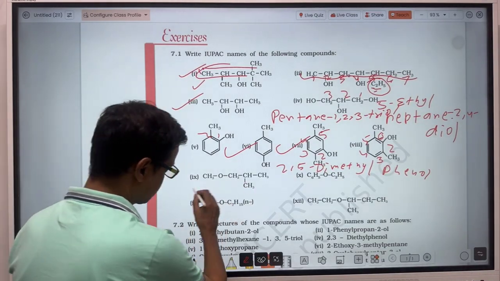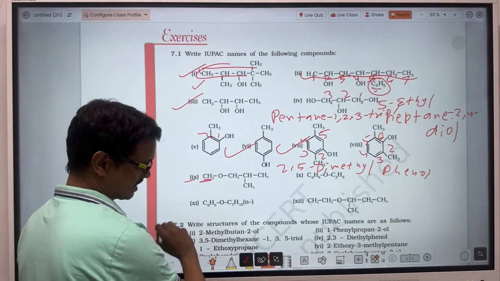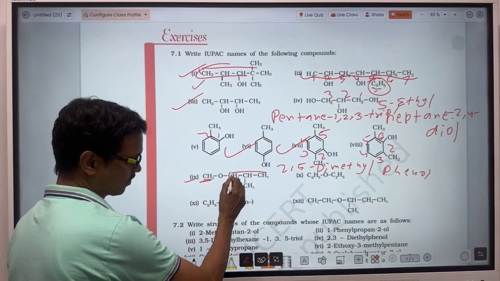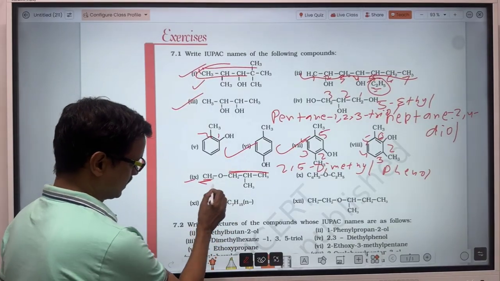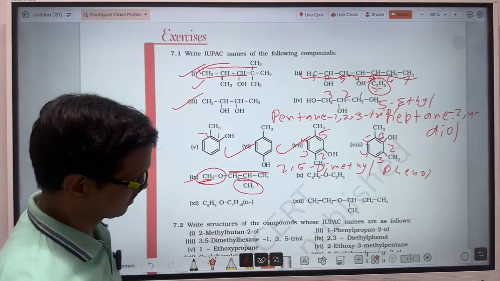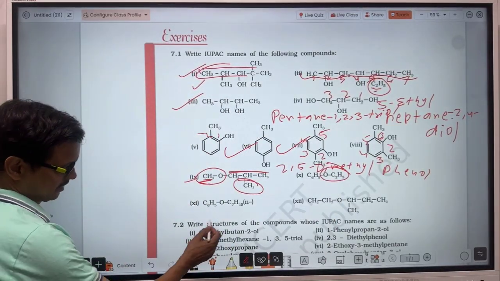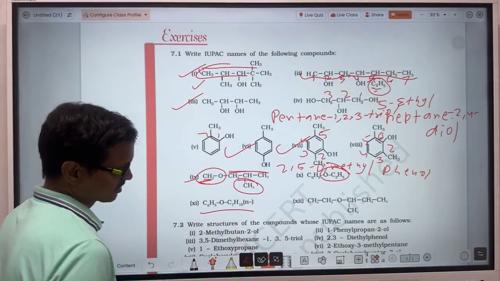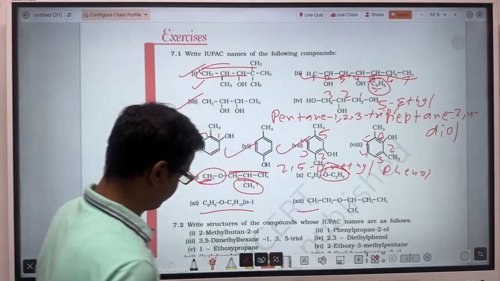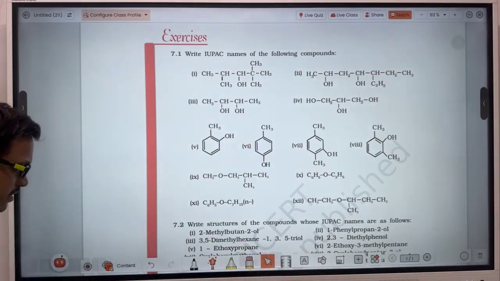Now in this compound, this is the alkyl part. This alkyl part is of longer chain. So here it is methoxy and it's methyl. Write that. Here, ethoxybenzene. Write that by yourself. Very easy.